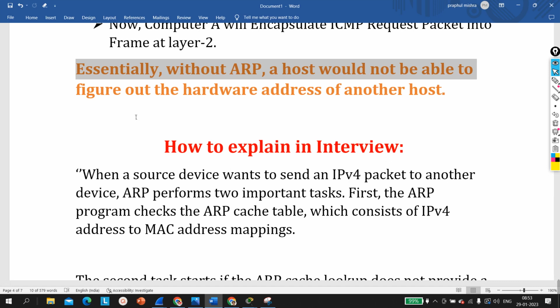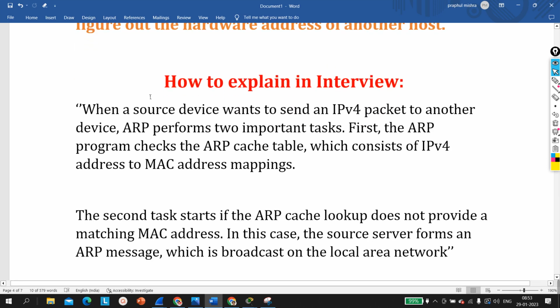What will be the MAC address in the destination field? In the destination field, the MAC address will be the MAC address of the default gateway. Now how to explain this in an interview? See, I have written one line in easy language here, so you can practice this for interviews.